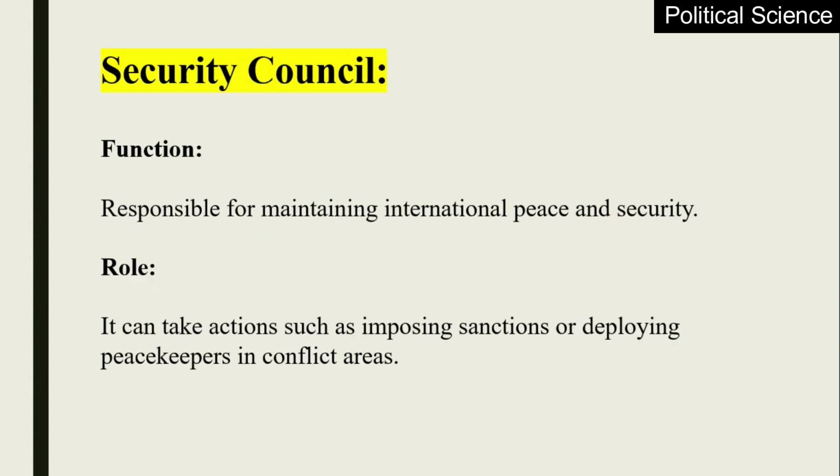Second is the Security Council. Responsible for maintaining international peace and security, it can take actions such as imposing sanctions or deploying peacekeepers in conflict areas.